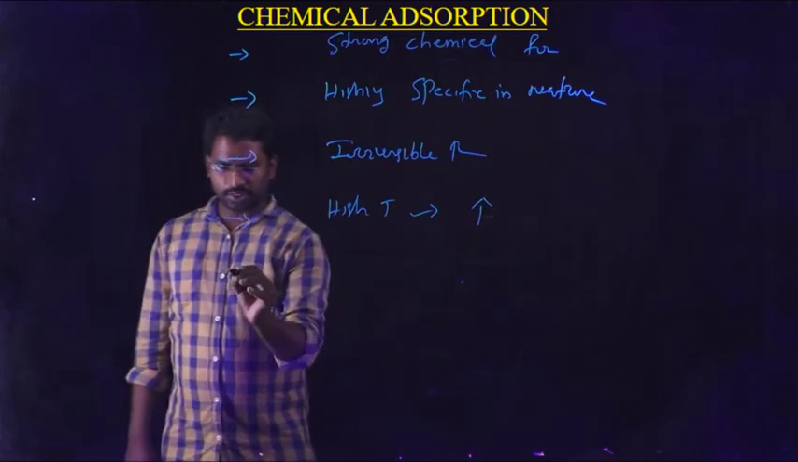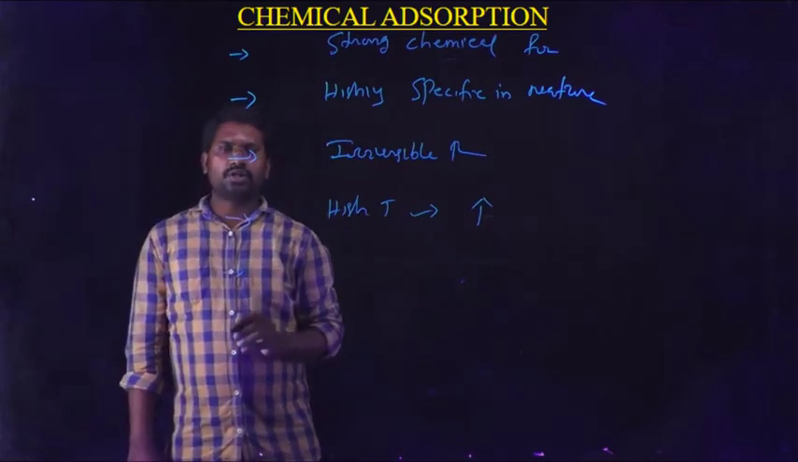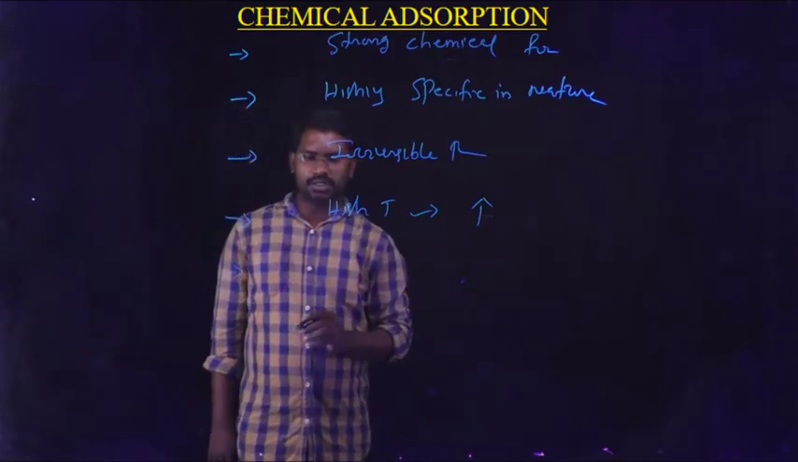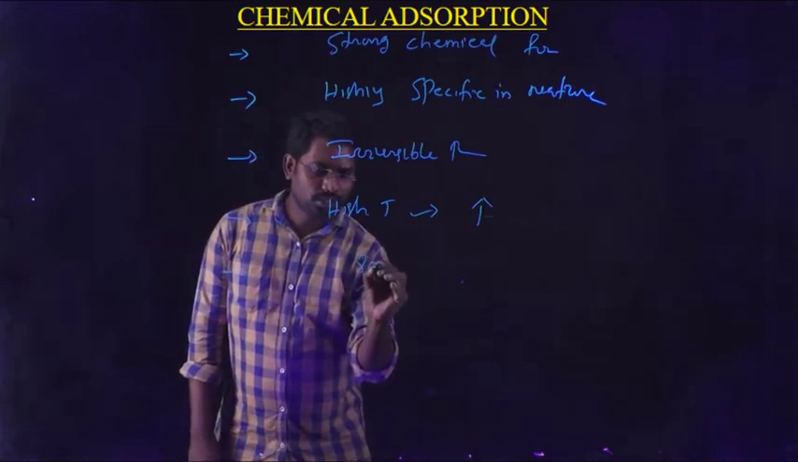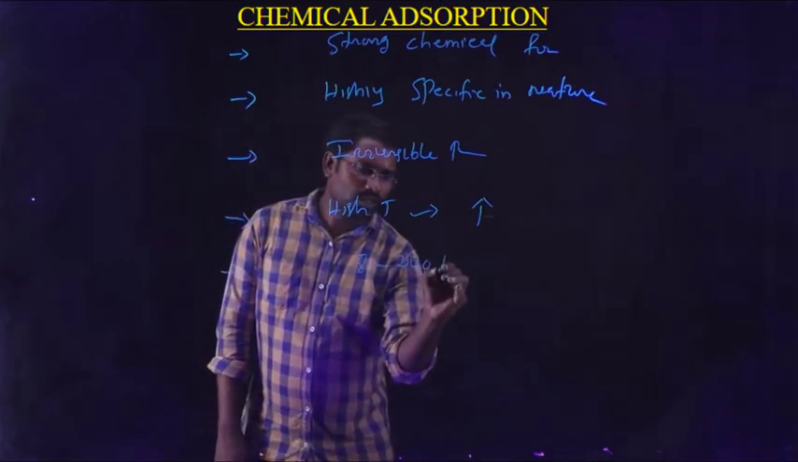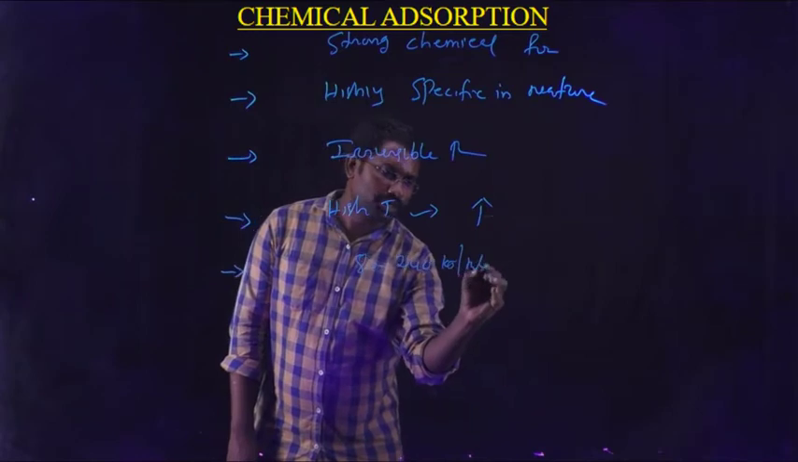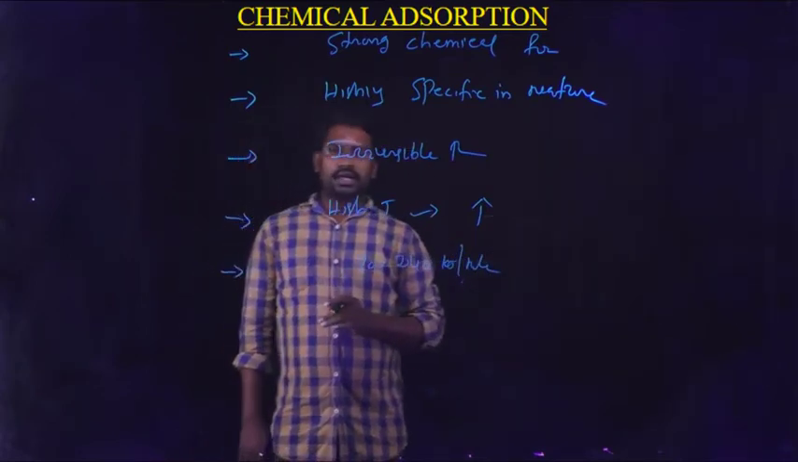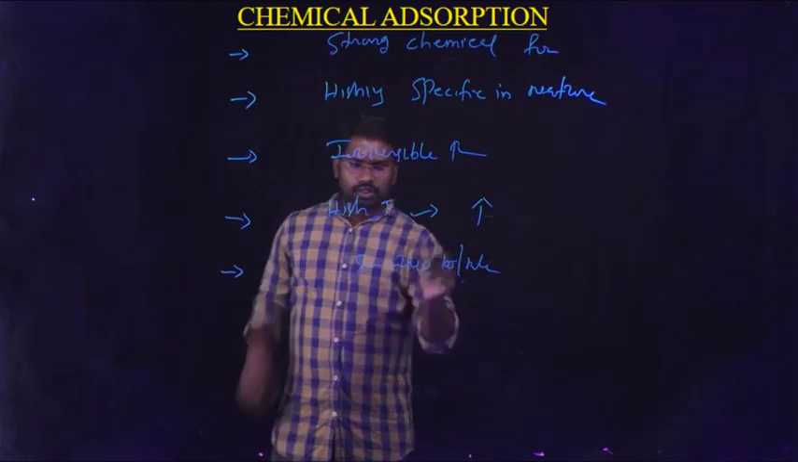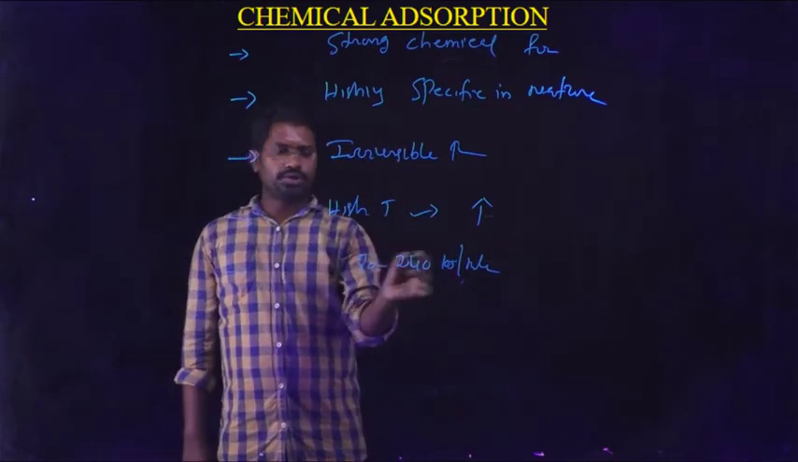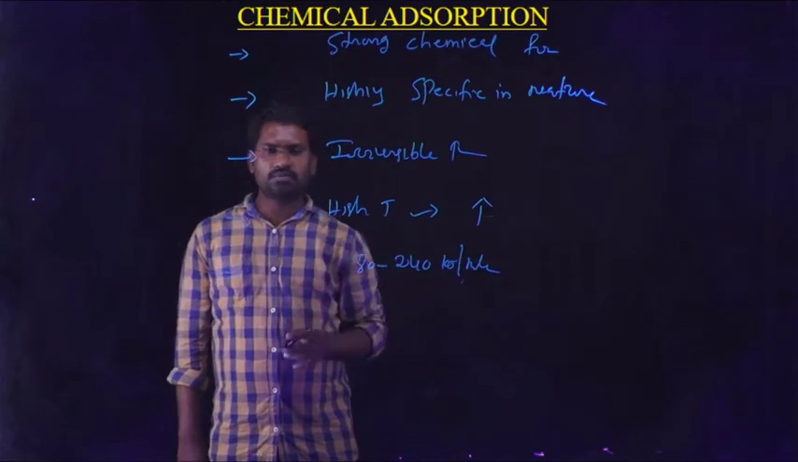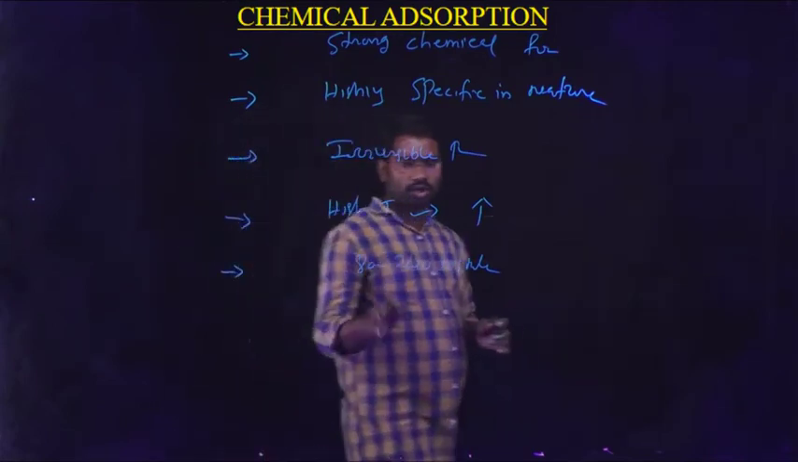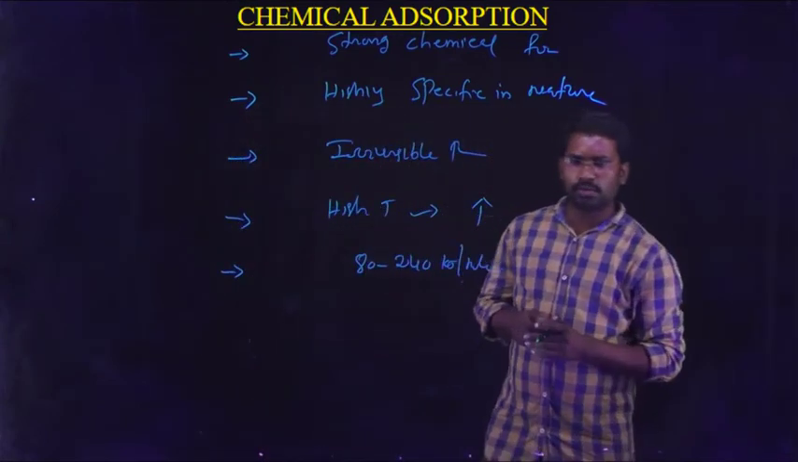Next, another important thing is the enthalpy of adsorption in case of chemical adsorption is approximately 80 to 240 kilojoules per mole. It is more than the physical adsorption. In case of physical adsorption, the enthalpy value is approximately 20 to 40. In case of chemical adsorption, it is a value of 80 to 240 kilojoules per mole.